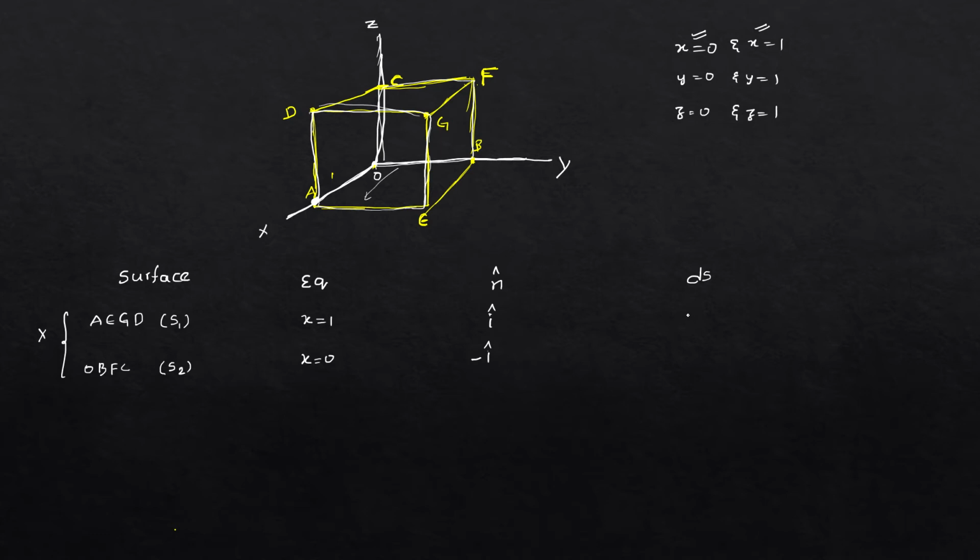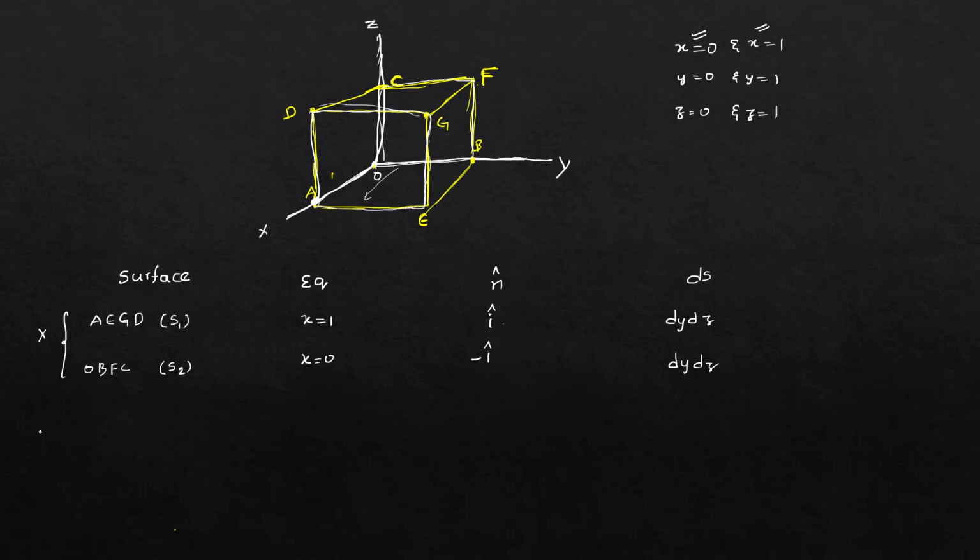The dS will be dy dz, since it is lying on the x-axis. That means if it is i, we write the remaining variables, y z. If it is j, we write x z. If it is k, we write x y. This is a cyclic manner.